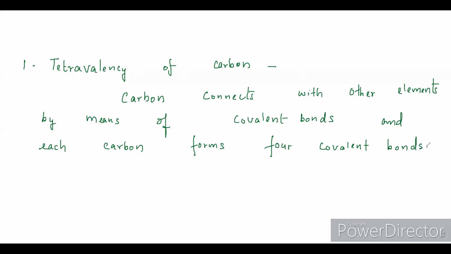The tetracovalency of carbon. Tetravalency or tetracovalency means in the outer shell of carbon, there are 4 electrons available for covalent bond formation. These electrons undergo mutual sharing of electrons with atoms of other elements.